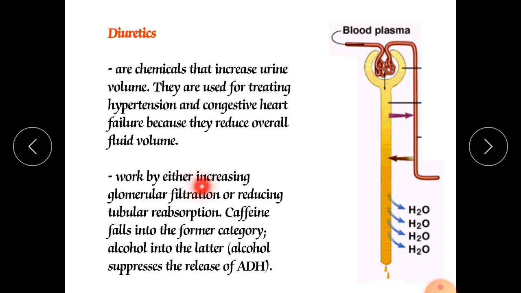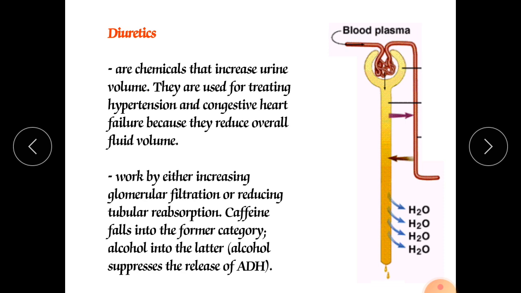They work by either increasing glomerular filtration or reducing tubular reabsorption. Caffeine falls into the former category, alcohol into the latter. What is the role of alcohol? Alcohol suppresses the release of ADH, and that's why you might be aware that patients who are chronic alcoholics are facing problems of